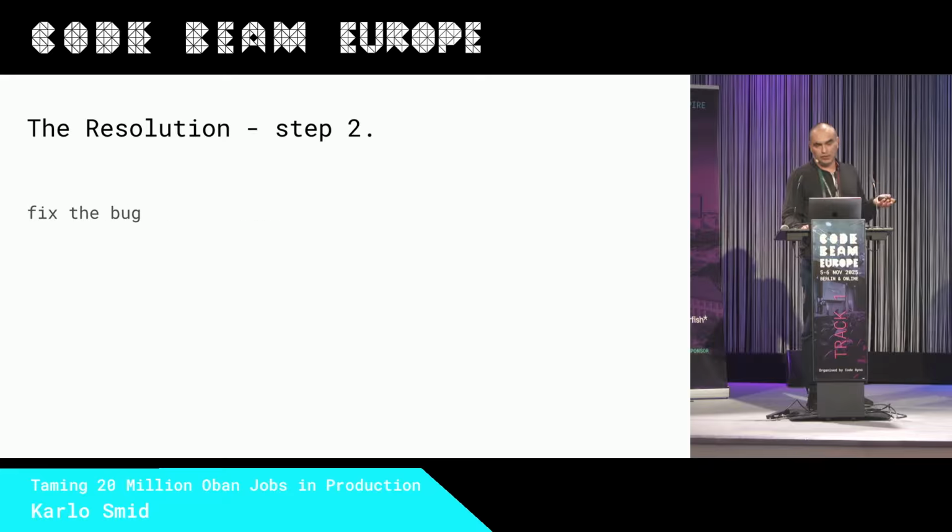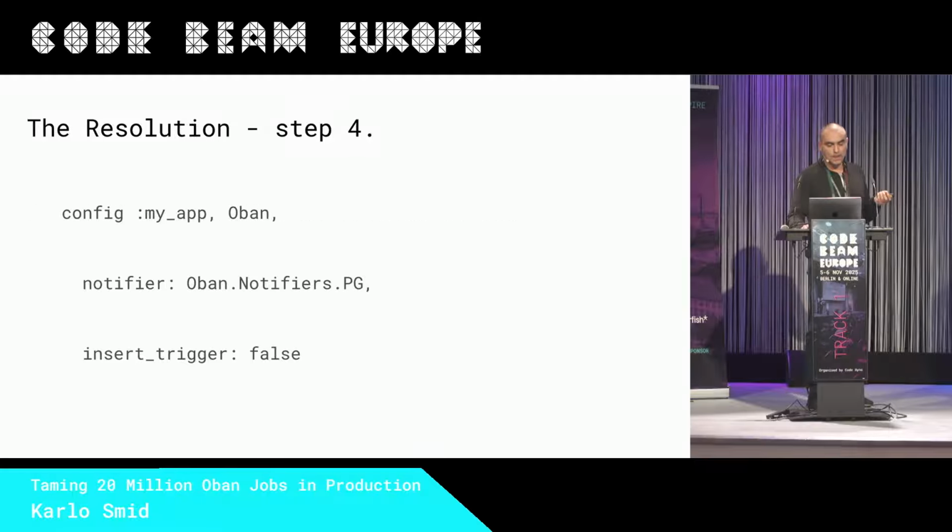Then, of course, resolve the bug. Oban Web and Oban Pro update to the latest version. This is always good to have. And the most important feature is setting the Oban notifier mechanism, which by default is Oban Postgres notify. It's using the Postgres notify, which is okay, but it puts additional workload on the Postgres, and with our millions of messages, that basically hammered the Postgres.